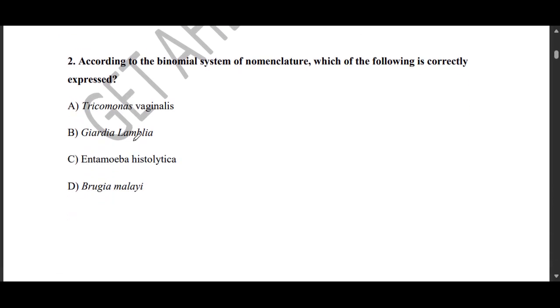Then we go to question number 2. Question 2 says, according to the binomial system of nomenclature, which of the following is correctly expressed? A, Trichomonas vaginalis, B, Giardia lamblia, C, Entamoeba histolytica, D, Brugia malayi. On this particular question, the best answer that we're going to go with is C, Entamoeba histolytica.